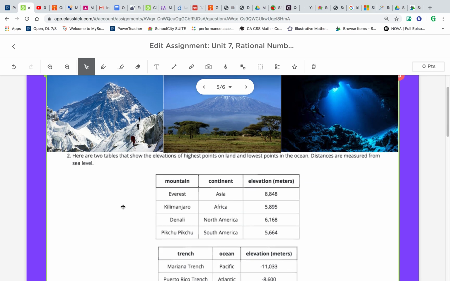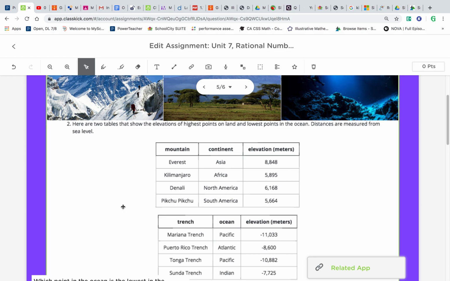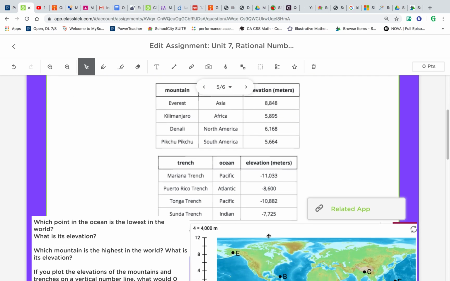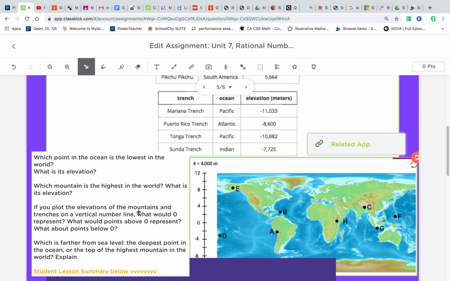So we have below some tables that show the elevations of highest points on land and lowest points in the ocean. Distances are measured from 0. So the elevations here for Everest, you can see 8,848 meters, and so on for these high points. And then down here, the trenches in the ocean, you can see their elevations. They're all, of course, below sea level, so they're all negative values. All right, so let's keep that in mind as we go through the activity's questions.